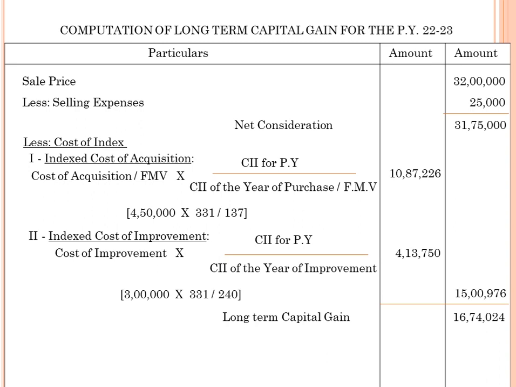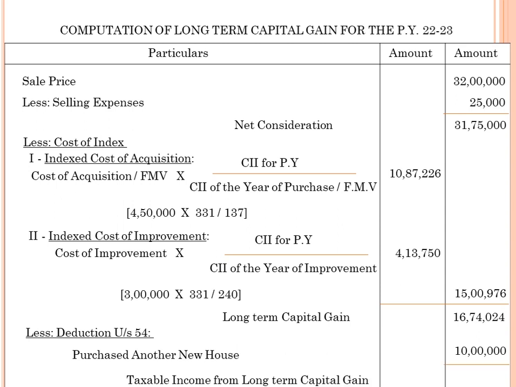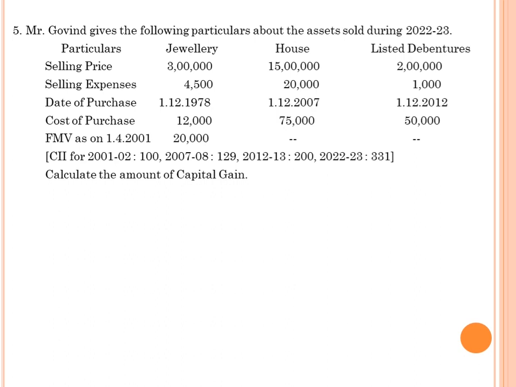Here how much? 16,74,024. And next, less deduction under section 54, exemption for purchase of another new house, the reinvestment of capital assets. How much here? The 10 lakhs. You deduct it out of long-term capital gain, and the balance we call taxable income from long-term capital gain, 6,74,024.